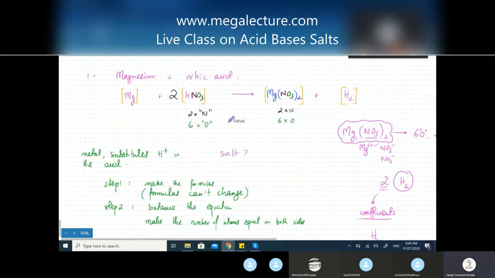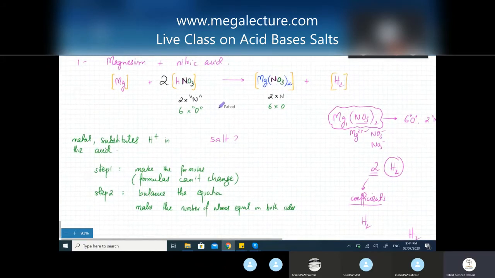Okay, so try and figure out, but I'll just briefly summarize this and simplify this. When you make an equation, you make the formulas, okay? That's step 1. Once you're done with the formulas, you can't change the formula. This is the formula, put a bracket around it, you can't touch it, okay? You can't do anything about it. Nitric acid is HNO3, once you know what the formula is, you can't do anything about it. Okay? H2 is H2, you can't make it H3.